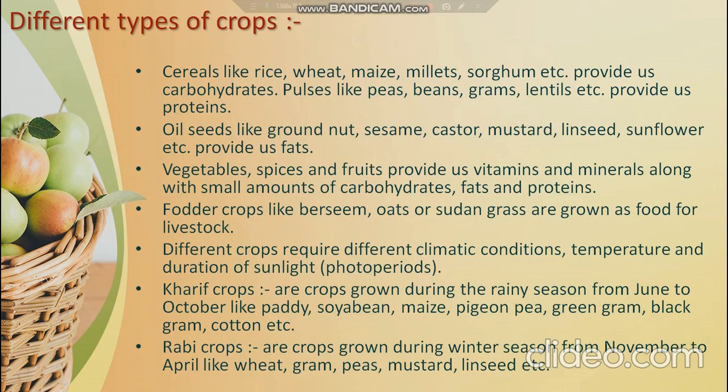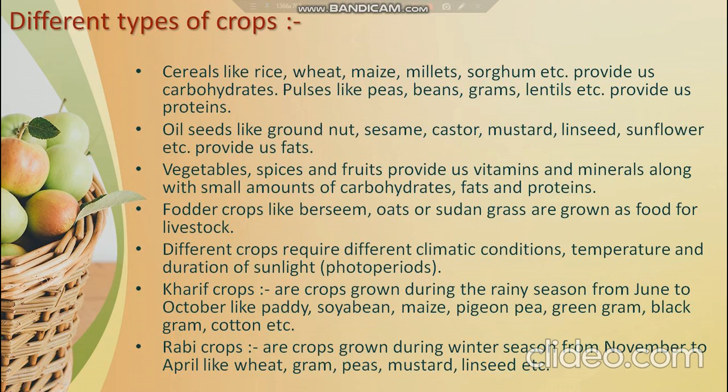fats and protein. Fodder crops like berseem, oats or sudan grass are grown as food for livestock, because we know that it is important for us to grow animals also. So there is a requirement of food for growing animals, and for that purpose we have to grow fodder crops. Apart from this, there are also commercial crops, those crops which are grown for the purpose of income through import and export, such as cotton, jute, sugarcane, sugar beet, tobacco, etc.